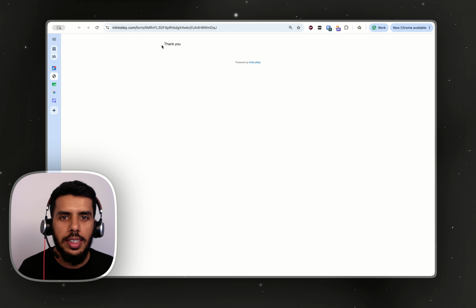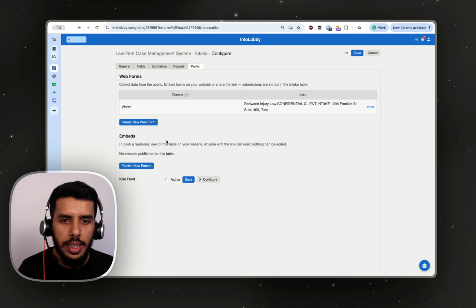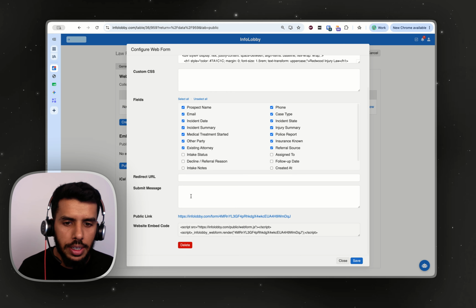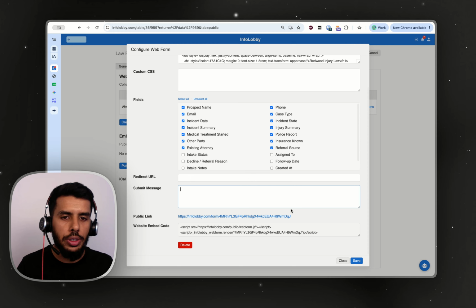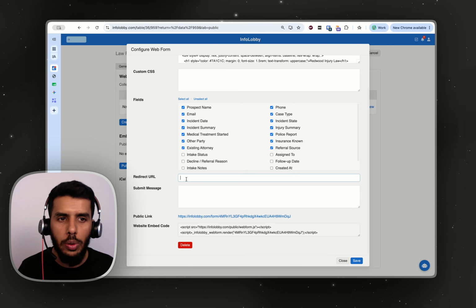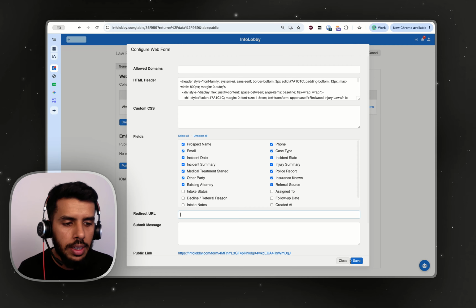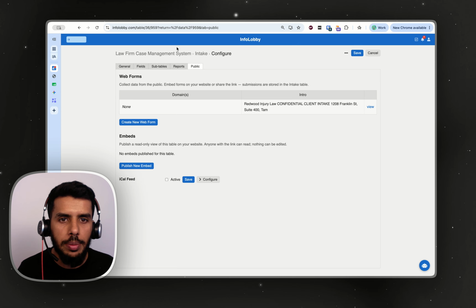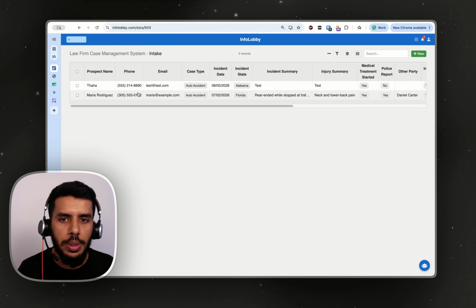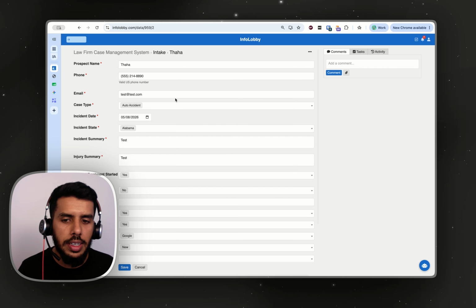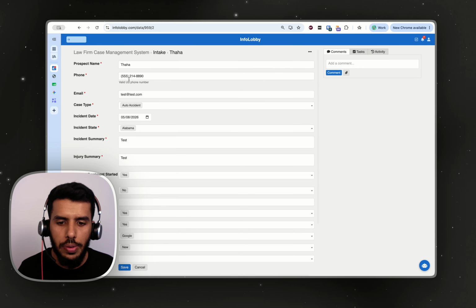Submit, and you can see that there's a simple thank you message. Of course, you can also go ahead and modify the thank you message here. Also, after submission, if you want them to redirect to your website, you can go ahead and add that URL here. All of this modification is possible. Now let's close this and let me see the new intake that has been submitted. You can see that the intake is here, and then we've got all the basic information ready.